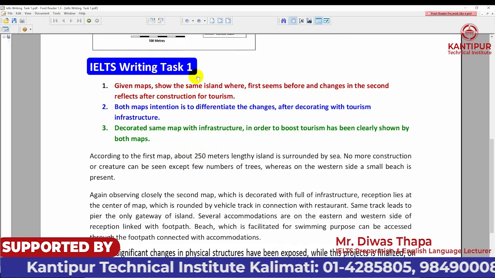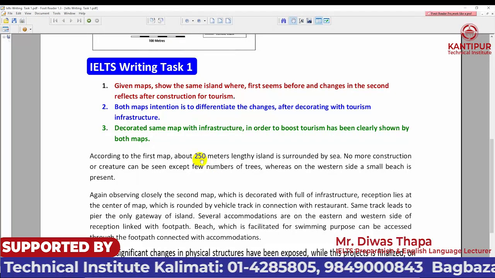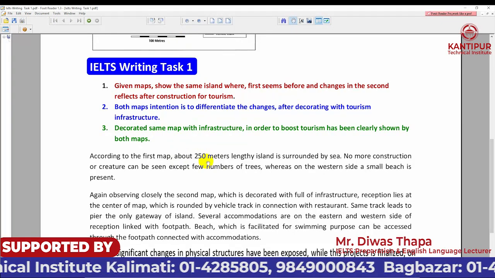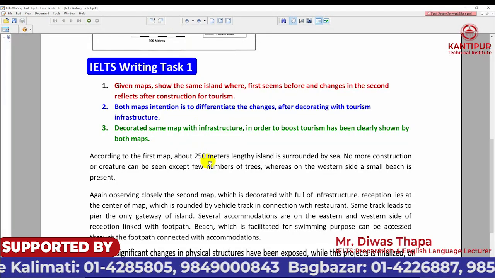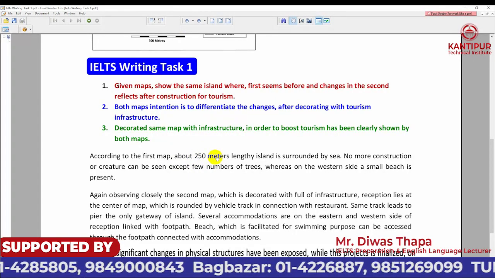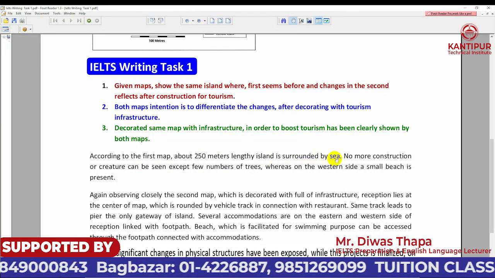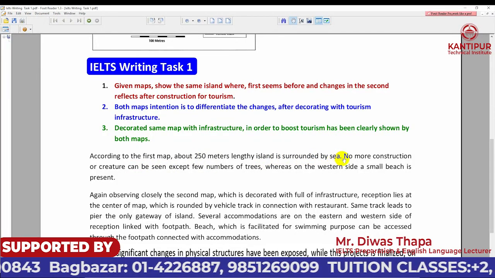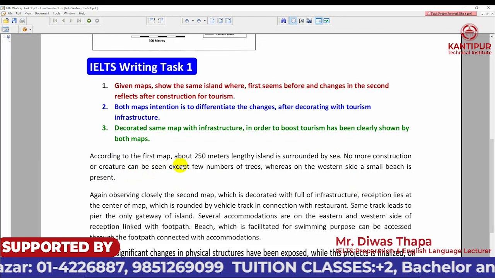So how far is 100 meters? Probably that might be the 250. So I'm using 'about' to make that. I'm not sure how lengthy this map is, so I'm using 'about' to present the length of this map. And lengthy island is surrounded by sea. Here I'm using the sea also. No more construction or creature can be seen except a few trees.